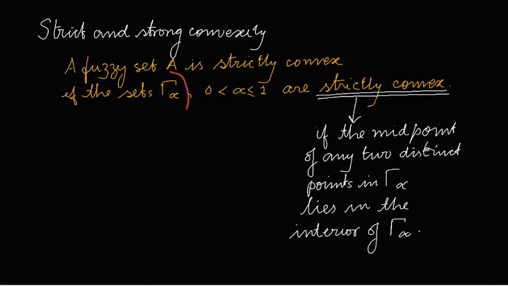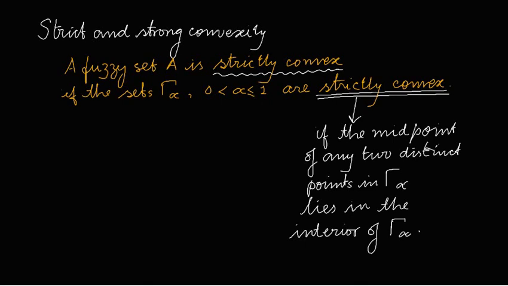And if A is an ordinary set, then this definition reduces to strict convexity for ordinary sets. So here we talked about strictly convex.